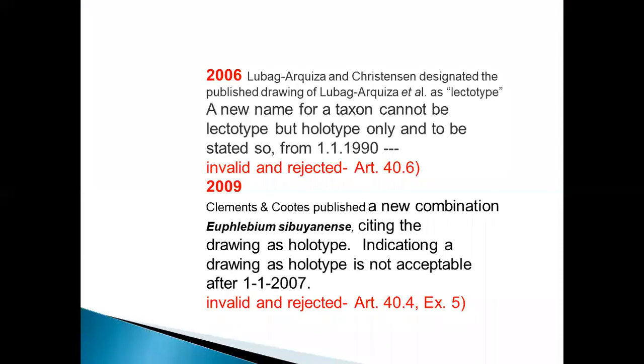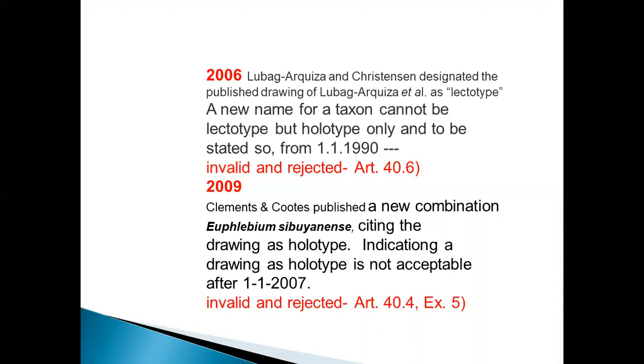2006, Lubov, Urquiza and Christensen designated the published drawing of Lubov, Urquiza et al. as a lectotype. A new name for a taxon cannot have a lectotype but a holotype only, and this must be stated so from 1st January 1990. Invalid and rejected.